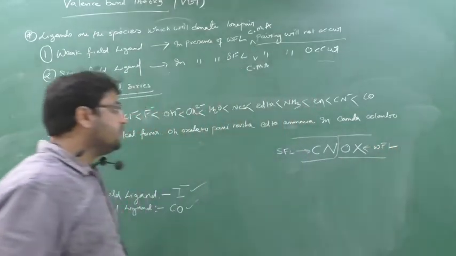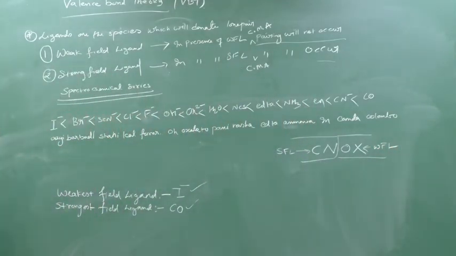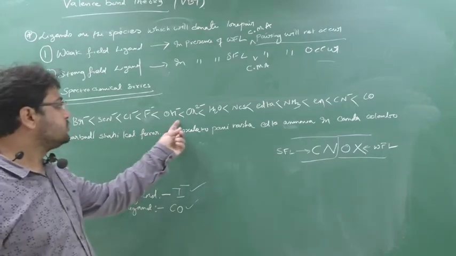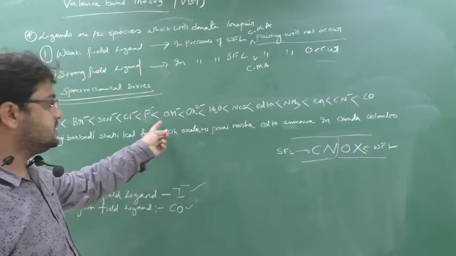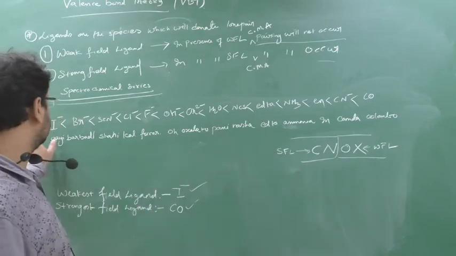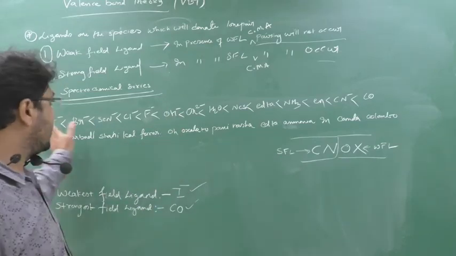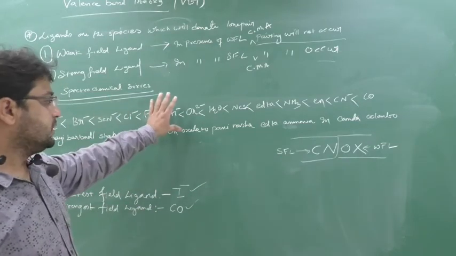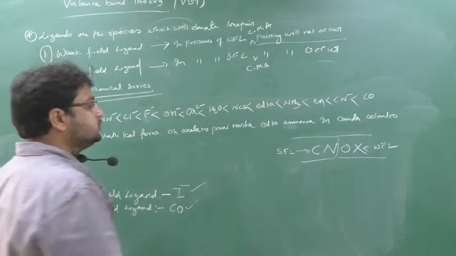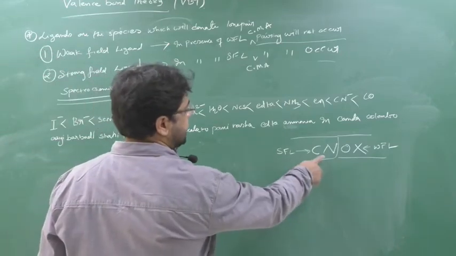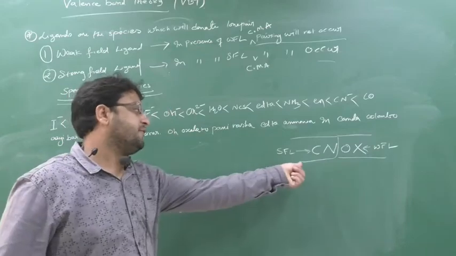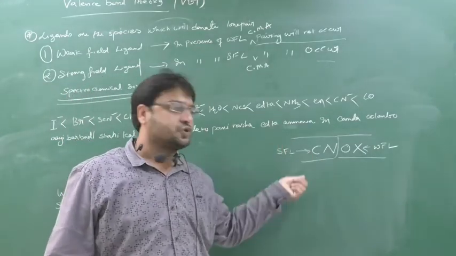Wherever you see O and X, oxygen and halogens, these are all weak field ligands. But carbon and nitrogen are the donating species; if carbon is the donating species, it is a strong field ligand.